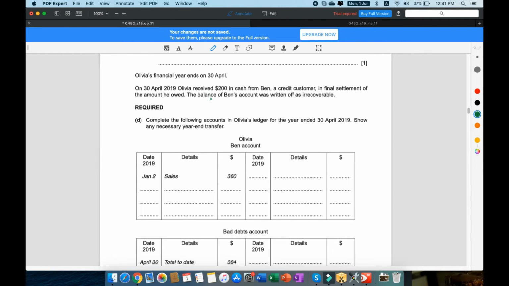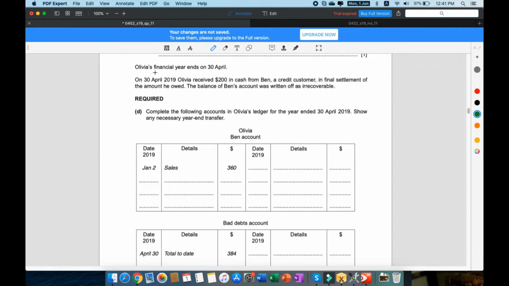Right. So part D. Olivia's financial year ends on 30th April. On 30th April 2019, Olivia received $200 in cash from Ben, a credit customer, in final settlement of the amount he owed. If you just read it like that, you know something's wrong, because in final settlement of what he owed means he didn't really pay the full amount, and that is proof right here.